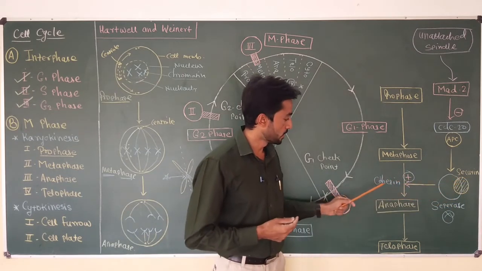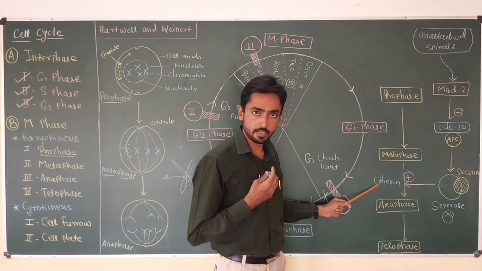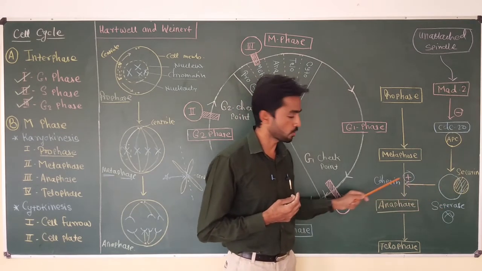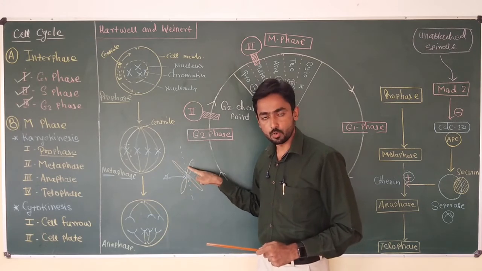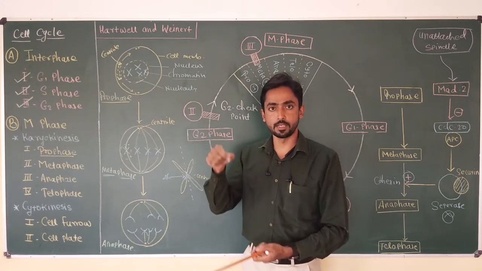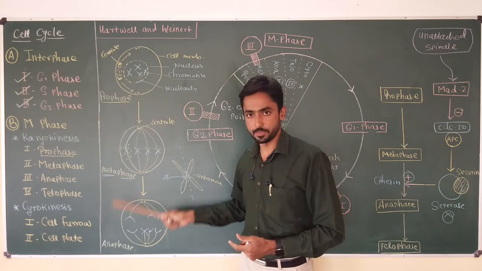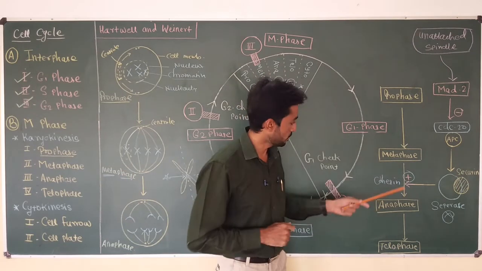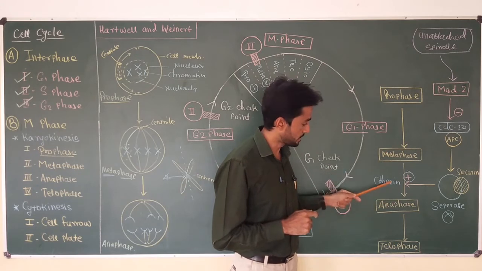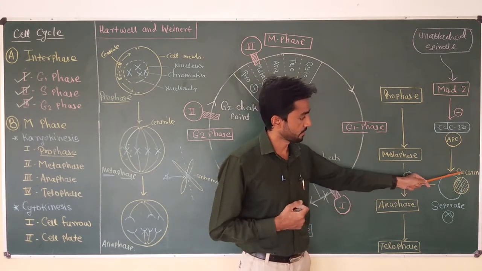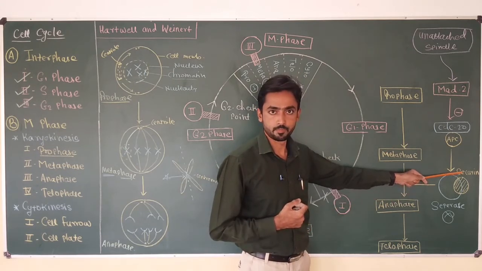It will not destroy cohesin, and due to the inactivation of this complex, cohesin remains at the centromere, the centromere does not split, and the cell cannot enter from metaphase to anaphase. So this blockage of metaphase to anaphase is mediated by securin.